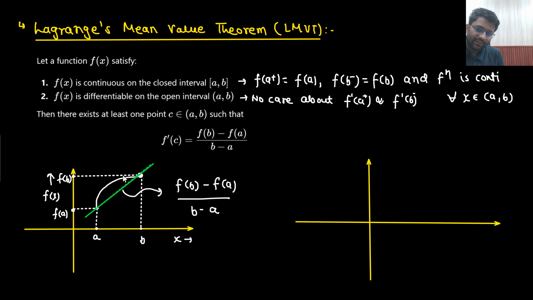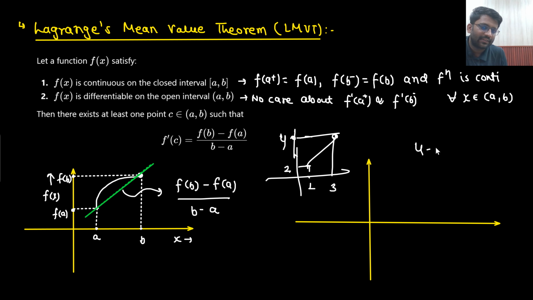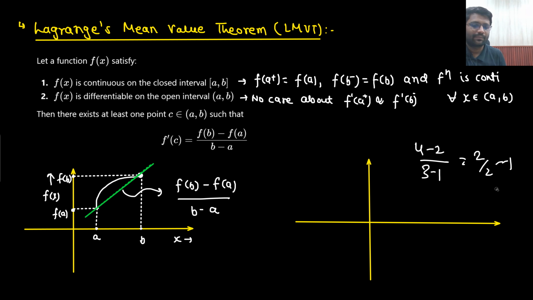At x equals to b, the value is f of b. At x equals to a, the value is f of a. Now, what will be the slope of this line? If I draw a line, I want you to find out the slope. Let us say at the y-axis the values are 4 and 2, and at the x-axis the values are 3 and 1. So you will say 4 minus 2 divided by 3 minus 1. The slope will come out to be 2 divided by 2, slope is 1. Similar thing I had done. What is the slope of this line? f of b minus f of a divided by b minus a. The slope I have found out.